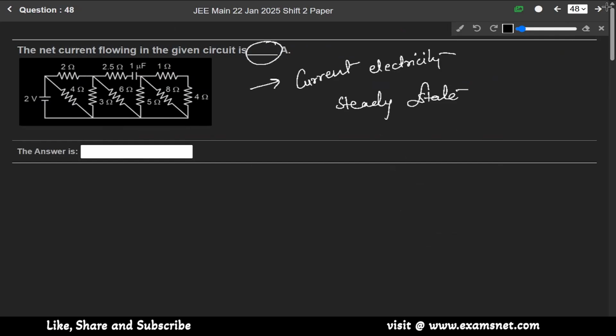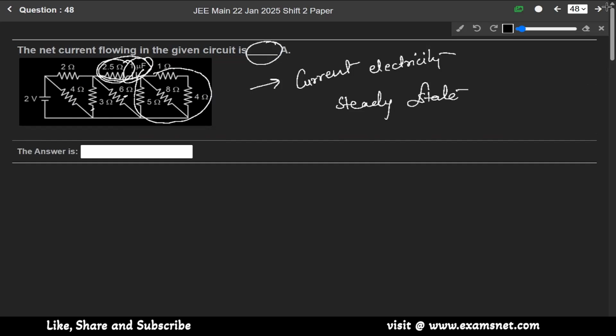So if the capacitor behaves as an open circuit, we'll remove this part. There is no use of this whole part, so we are left with this, this and this one.